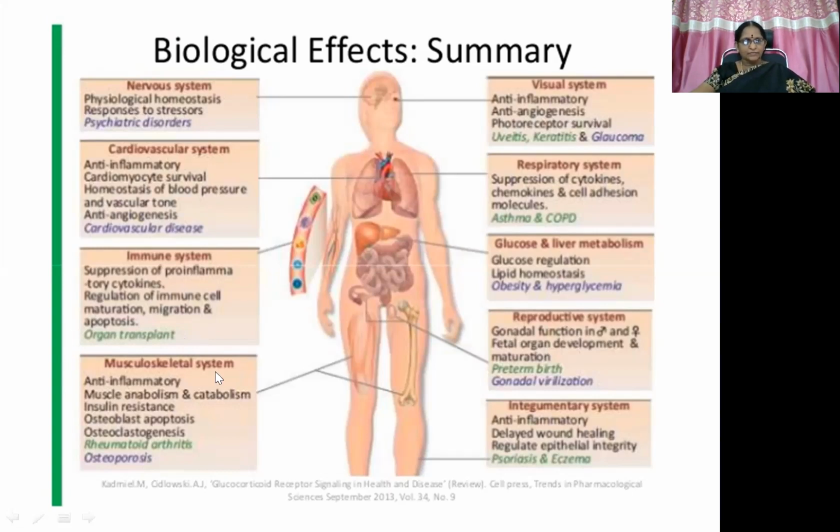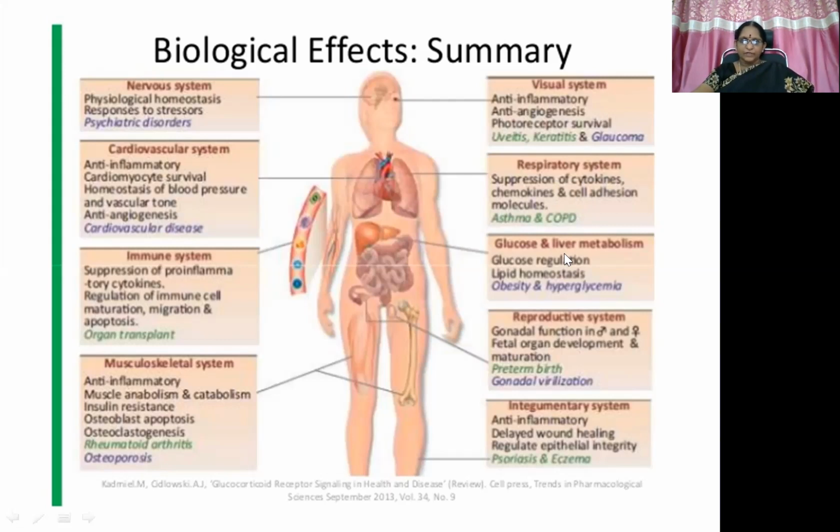The musculoskeletal system, anti-inflammatory, and then muscle anabolism and catabolism, insulin resistance, osteoblast apoptosis, osteoclastogenesis. So this pharmacological action is used in the management of rheumatoid arthritis, but it gives rise to osteoporosis. Then actions on vascular system, anti-inflammatory, anti-angiogenesis, photoreceptor survival, giving rise to uveitis, keratitis, and glaucoma. Actions on respiratory system, suppression of cytokines, chemokines, and cell adhesion molecules. So this action is used in the management of asthma, bronchial asthma, and COPD.